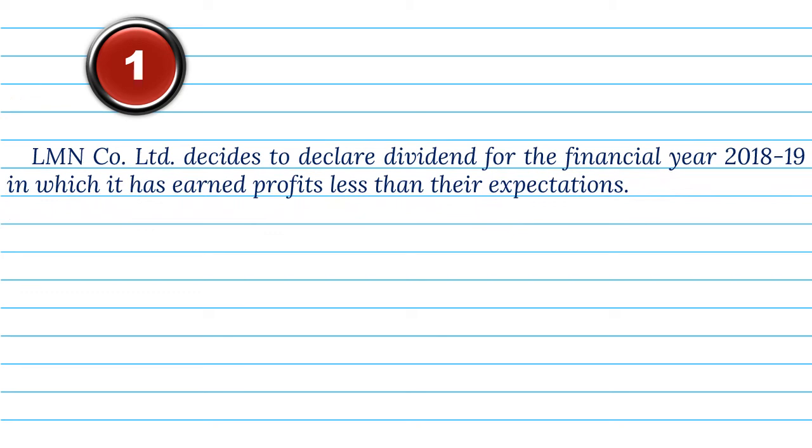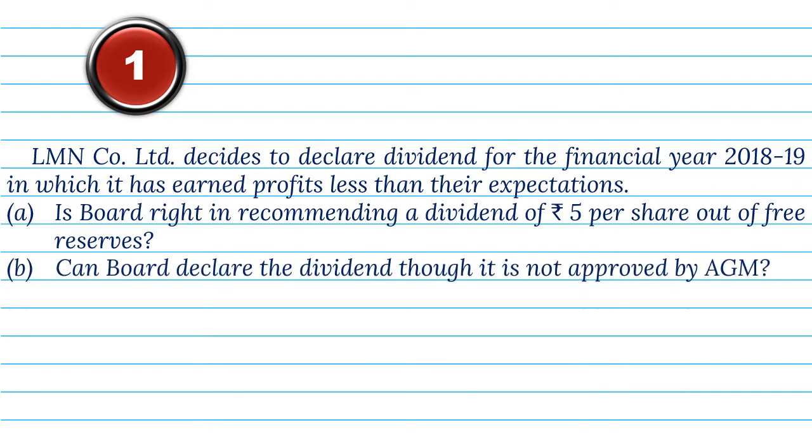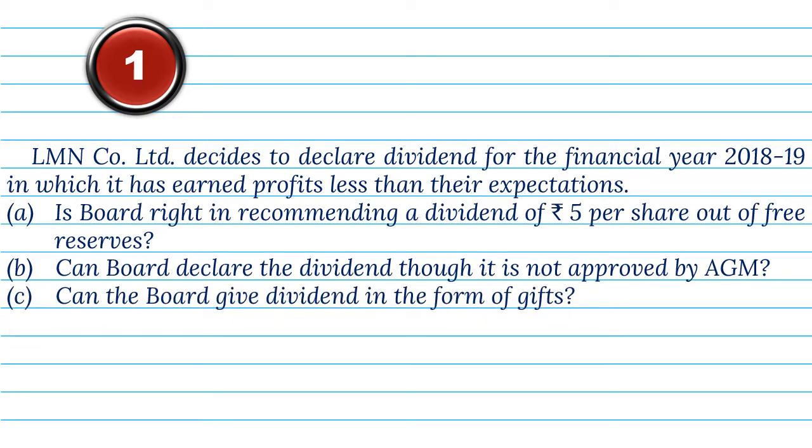1. LMN Company Ltd. decides to declare dividend for the financial year 2018-19 in which it has earned profits less than their expectations. A. Is board right in recommending a dividend of Rs 5 per share out of free reserves? B. Can board declare the dividend though it is not approved by AGM? C. Can the board give dividend in the form of gifts?